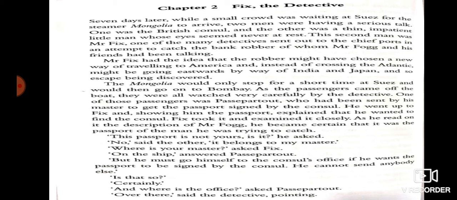And after 7 days, Mr. Fogg and Passepartout arrived by the steamer Mongolia. It's the name of a steamer. Okay. To Suez.